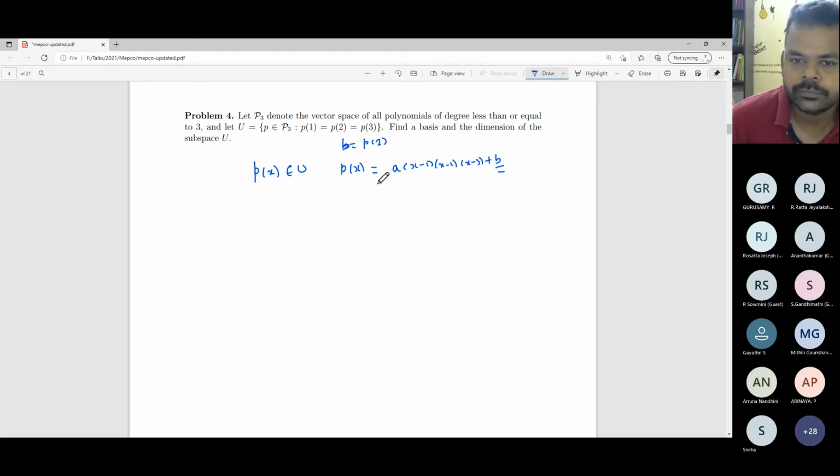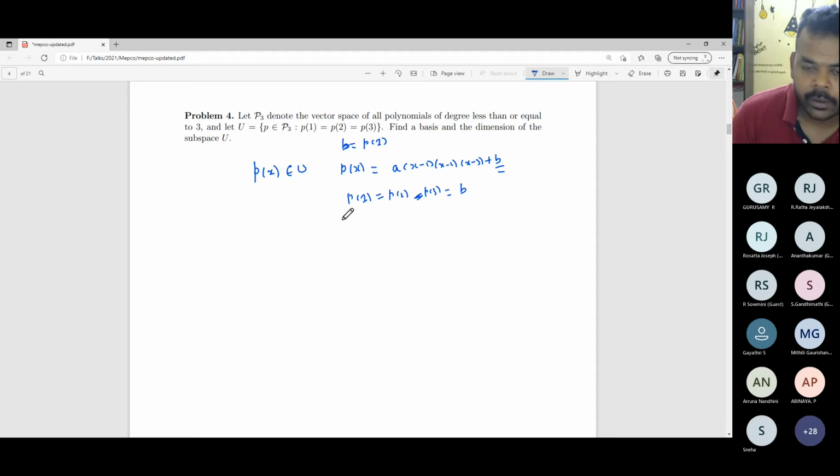For this polynomial, P of 1 equal to P of 2 equal to P of 3 is equal to b. And remember that we are working with polynomials of degree at most 3. So any polynomial for which P of 1 equal to P of 2 equal to P of 3 can be written in this way.